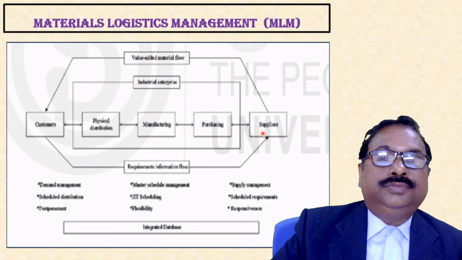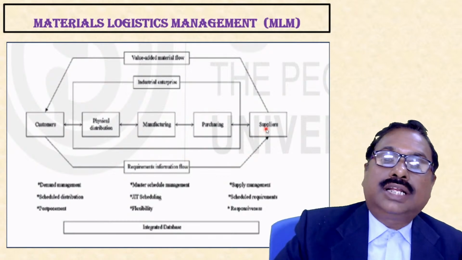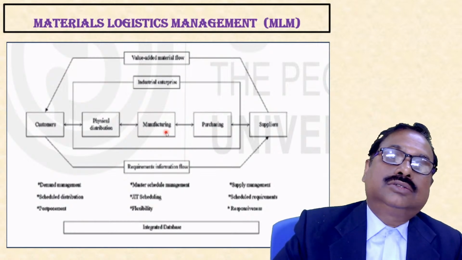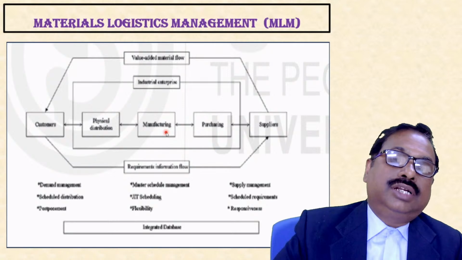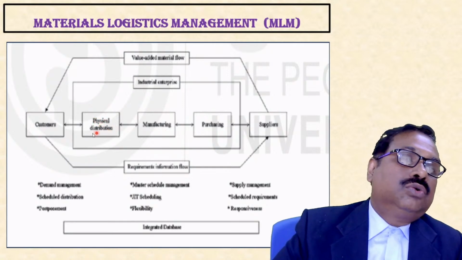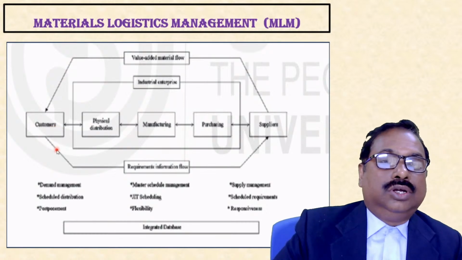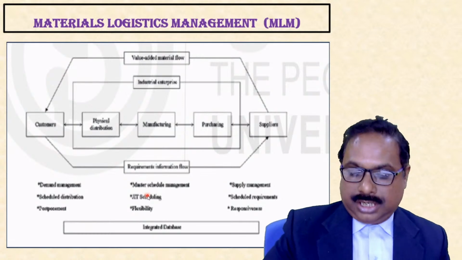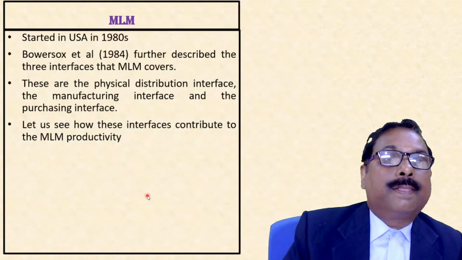From suppliers, material comes to the purchasing department. From purchasing, it goes to manufacturing, and the final product goes from physical distribution to customers. So we have some interfaces there, which we will study in the next slide.